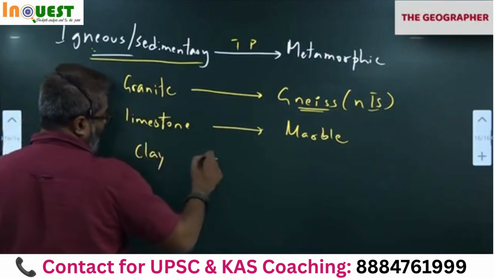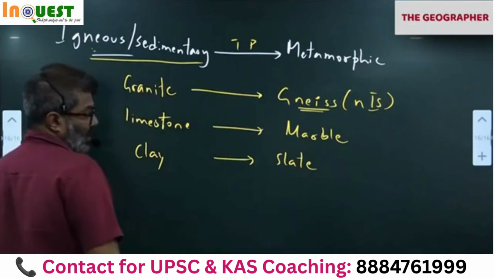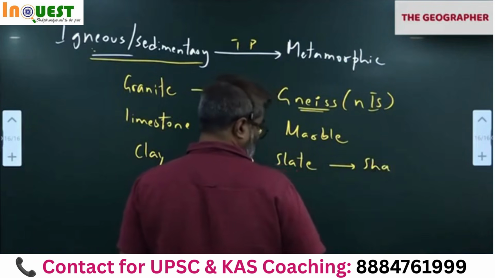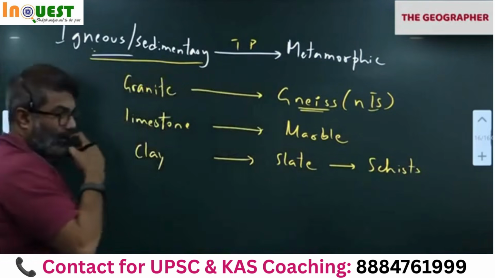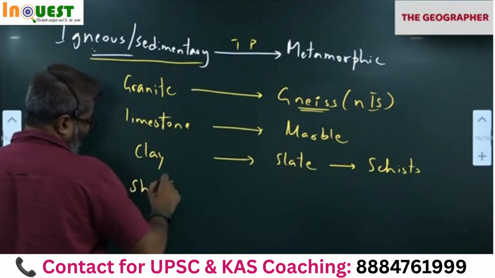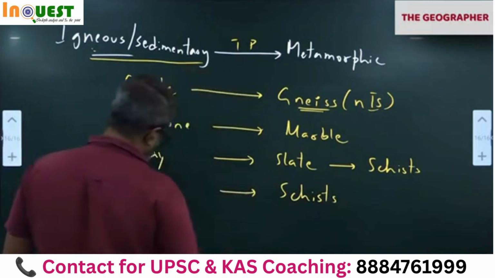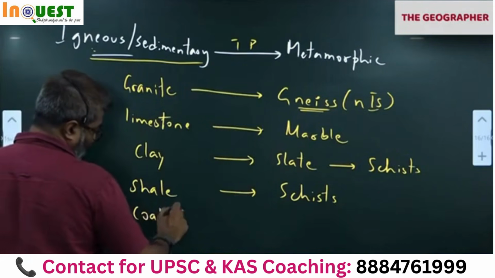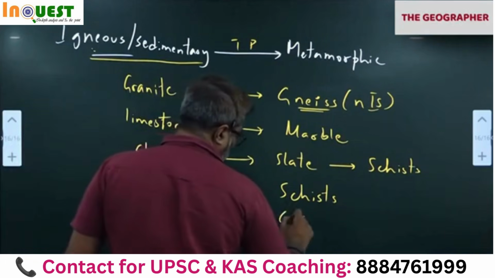Clay becomes slate. Slate becomes, oh sorry, schist. Clay, slate, schist. Shale also. Shale is again another rock, becomes schist. Coal, carbon becomes graphite and diamond.